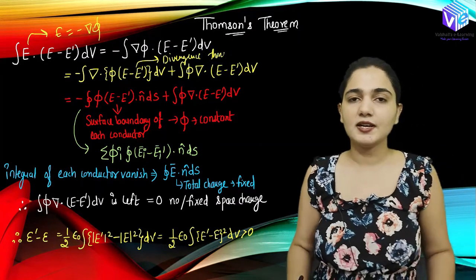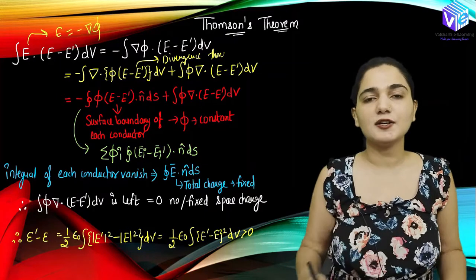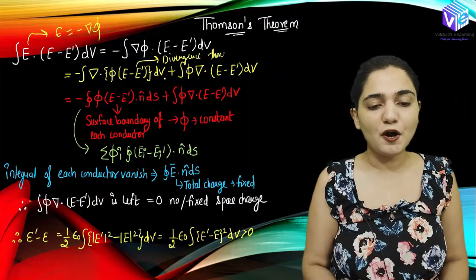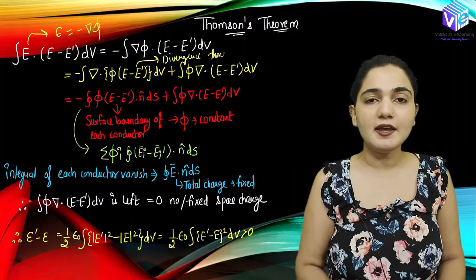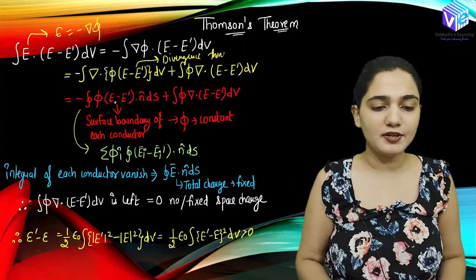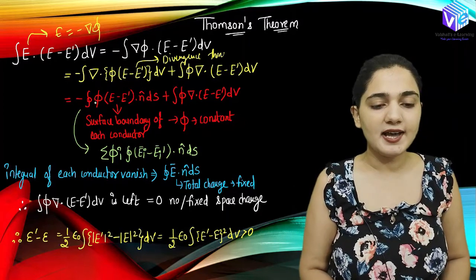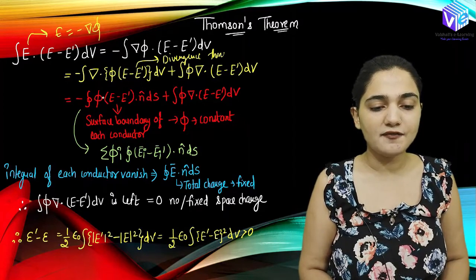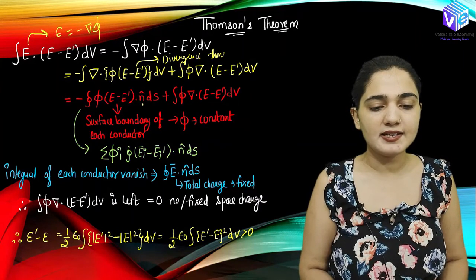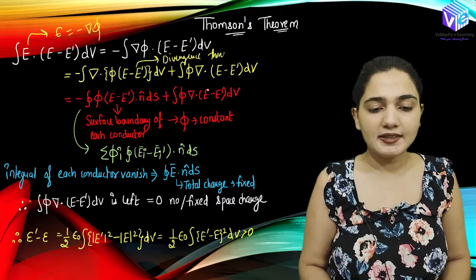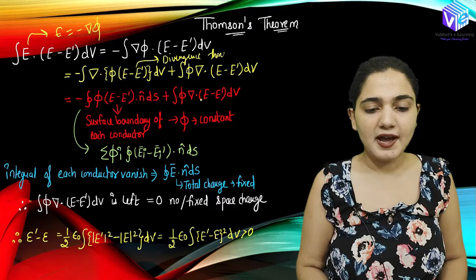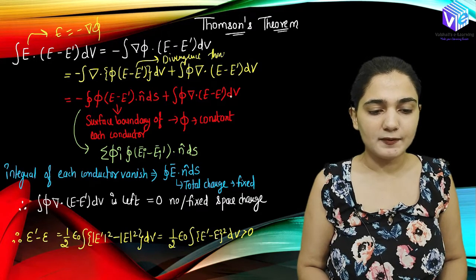According to the divergence theorem, I can convert the surface integration into the volume integration, but I have to take the del dot. Here we have del dot, we have volume integration, so I can go back in the divergence theorem. I am moving backwards in the divergence theorem, so I can represent it as minus integration over the surface, and I can remove this del dot. I will be having phi E minus E dash dot n cap ds, and this I have represented as integration over phi del dot E minus E dash dV.